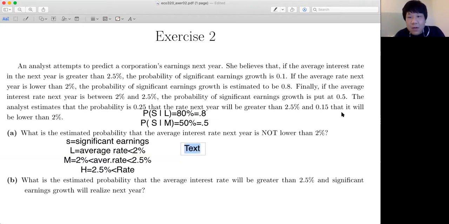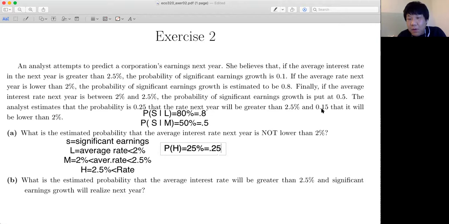The later part is the analyst estimate that the probability is 0.25 or 25%. So okay, 0.25 is a probability, but of what? The rate next year will be greater than 2.5%. In other words, this is the probability of H, right? There's no conditional statement. This is a marginal probability equal to 0.25 or 25%, right? So this is how you can extract it.